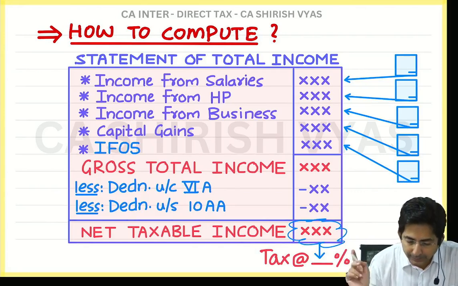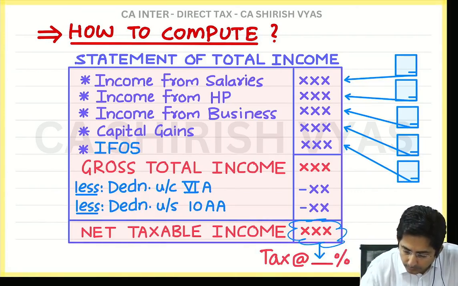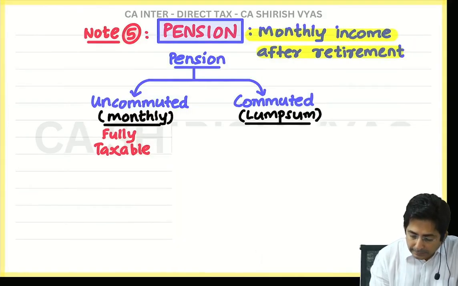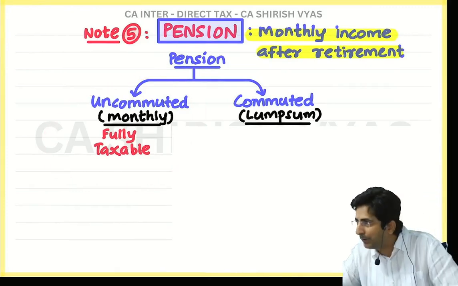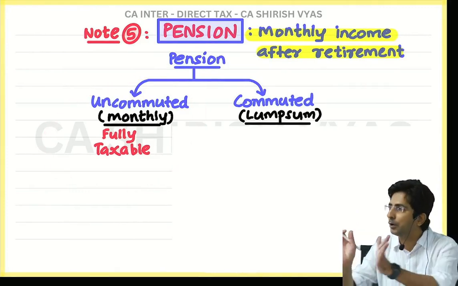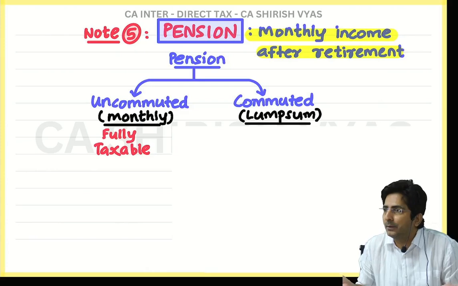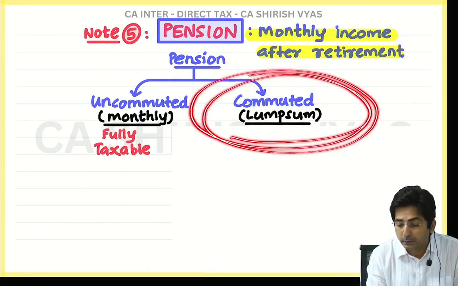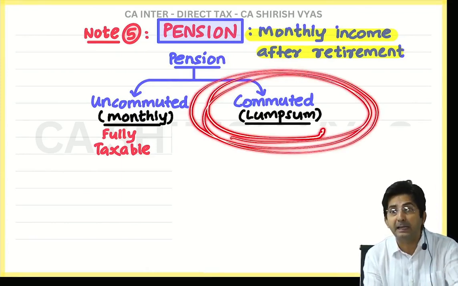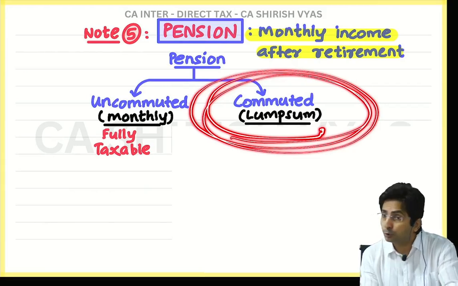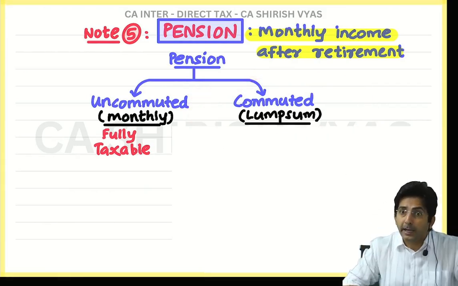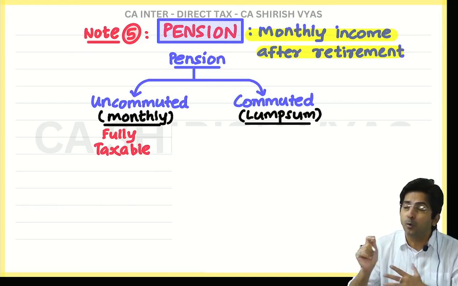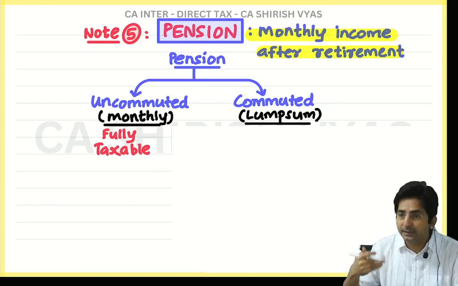Okay. So in short, why did I show this? Because I wanted to tell you that uncommuted pension looks like taxable, but it is not a burden, because it will be a small amount, and up to a particular level the tax is 0. So that is not a tension. But if lump sum amount is taxed, you know this lump sum amount sometimes is 25 lakhs, 27 lakhs. Such a big amount you receive in one shot, and if you have to pay tax, it will be a burden on him. And government doesn't want to burden that old age person. That is the thinking of the government.